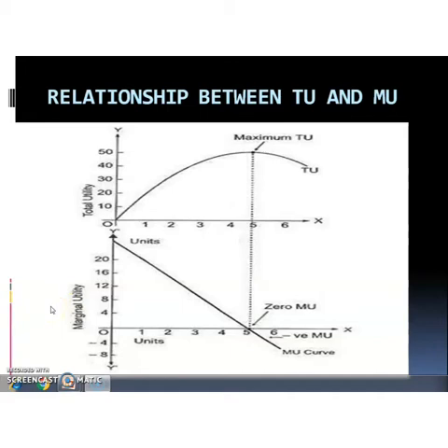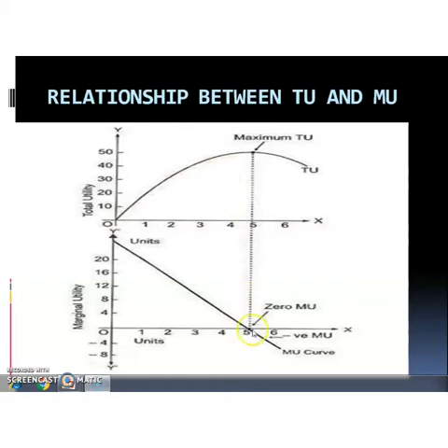The first one, as long as MU is positive, TU increases. This is the total utility curve and this is the marginal utility curve. If MU is positive, on this side, TU increases. When MU falls but is still positive, TU increases at a diminishing rate.